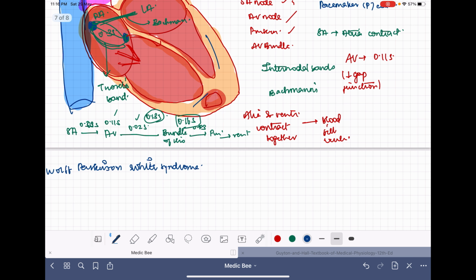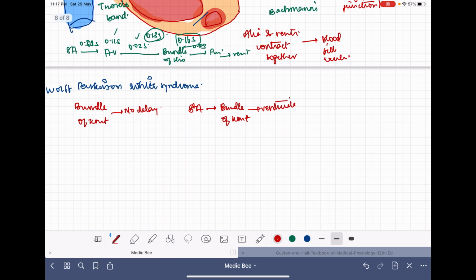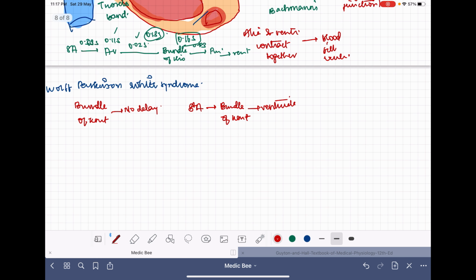But there is another pathway called the bundle of Kent that doesn't have any properties of delay. There will be no delay. So the impulses that are traveling from the SA node will travel through the bundle of Kent and reach the ventricles.